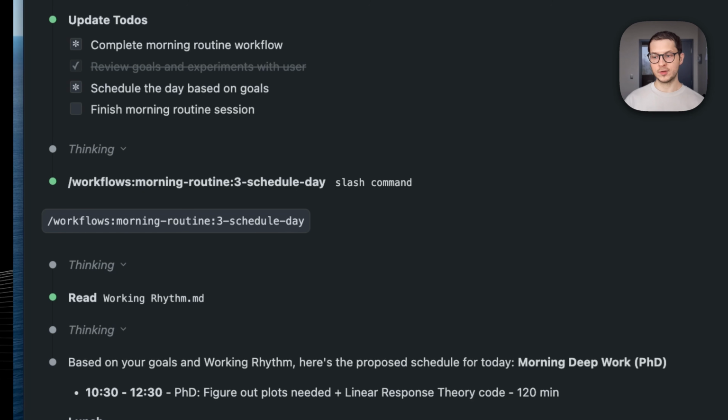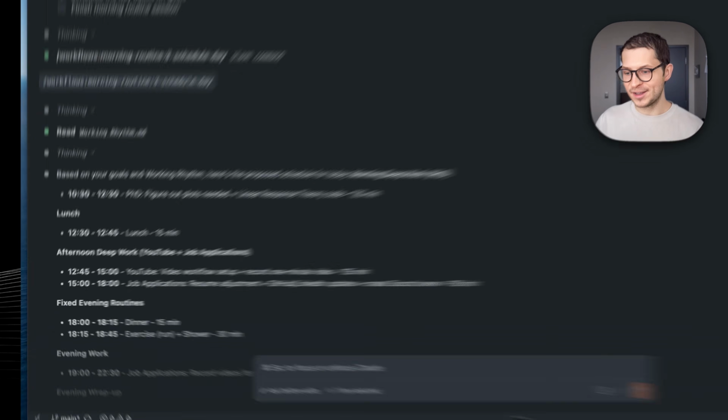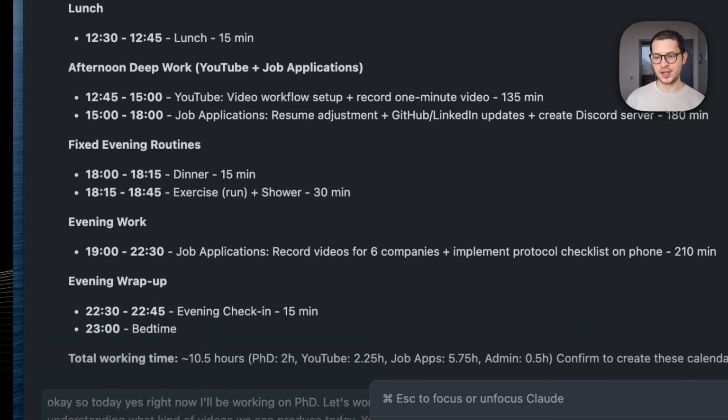The agent creates a schedule for us based on my working rhythm. A working rhythm is a file which defines how I work, when I usually wake up, when I usually grab dinner. So I don't have to tell the agent each time that, okay, lunch is at that time. And here is the actual schedule which the agent proposed.